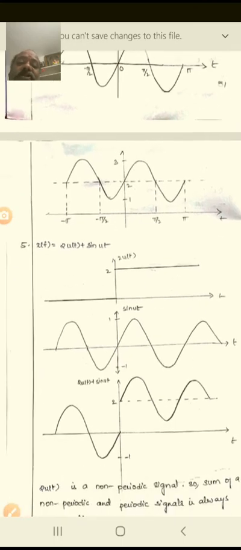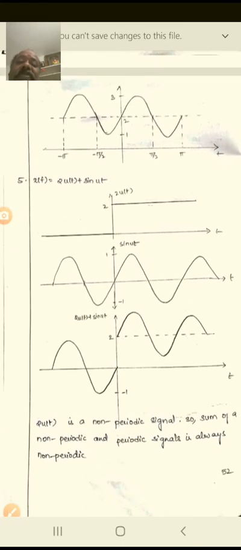Now we will go to another problem. X of t is equal to u of t plus sine 4t.